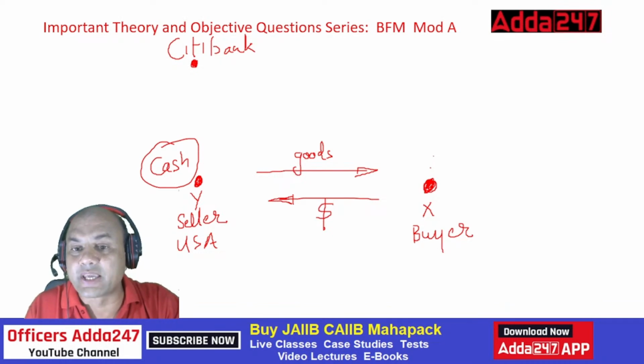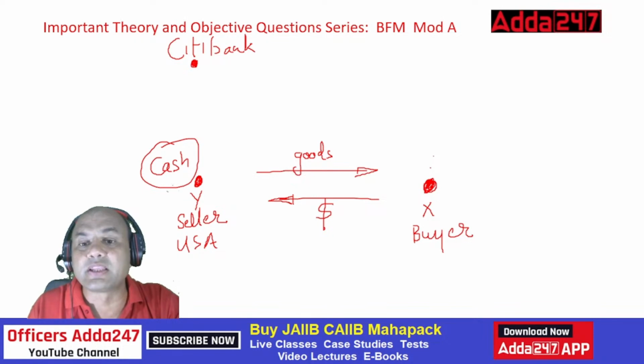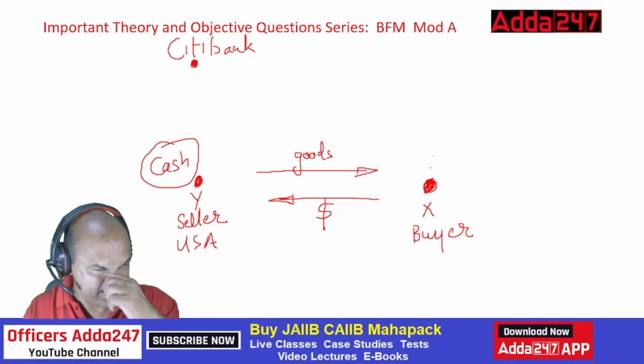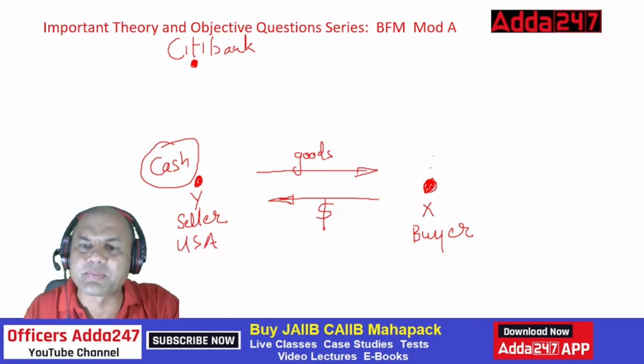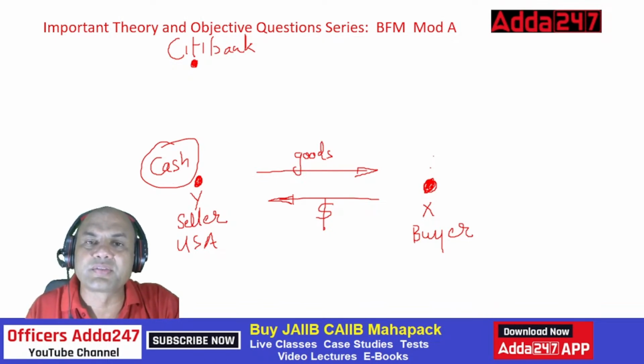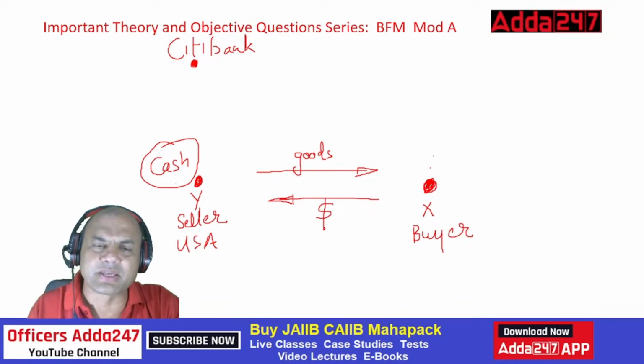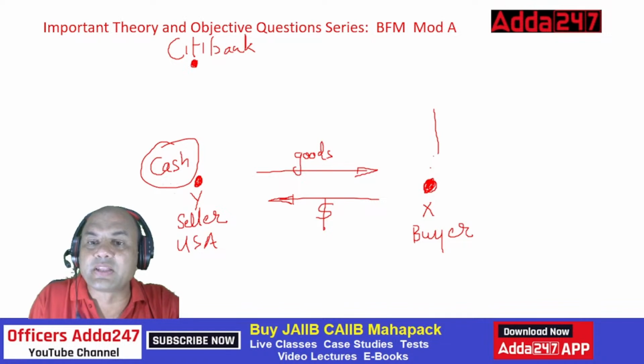What will X do? X doesn't have the money. X is an Indian person. In that case, what happens? X talks with Citibank. Here, X might be a big party and might also have the money. But why part with the money if you are getting it on credit? So X will arrange a bank abroad, Citibank, as an example, and X will also have a tie-up with a local bank, SBI, right?